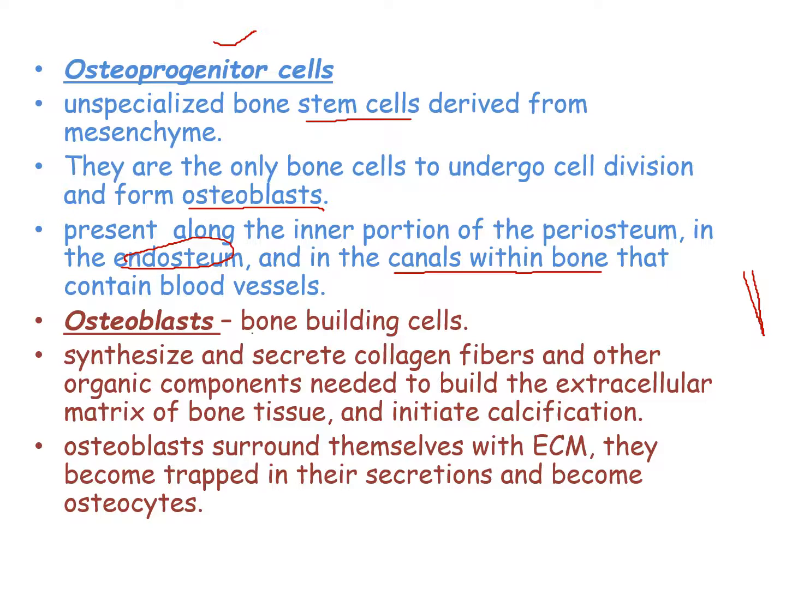Osteoblasts. These are the bone building cells. These osteoblasts synthesize and secrete collagen fibers and other organic compounds that are needed to build the extracellular matrix of the bone tissue. And these also initiate the process called calcification as discussed above. Osteoblasts surround themselves with extracellular matrix and they get trapped in their own secretions and they become osteocytes.